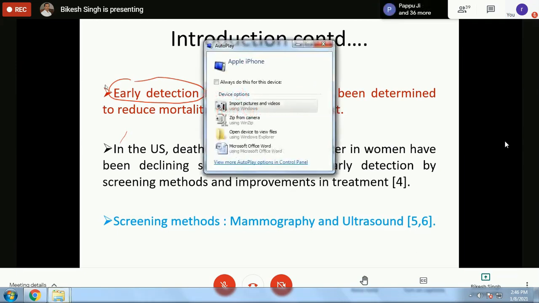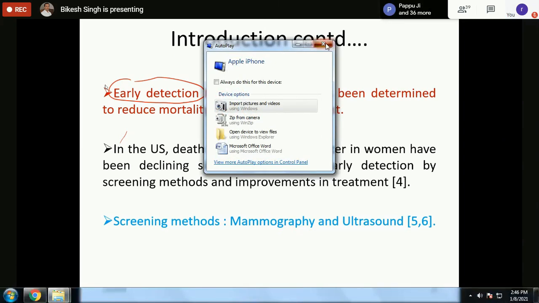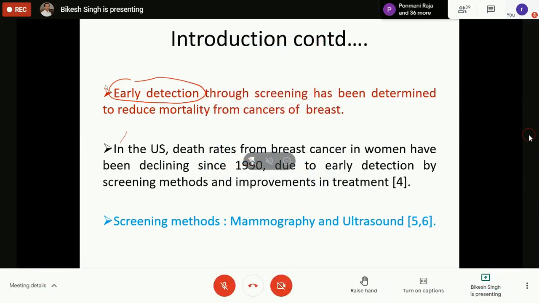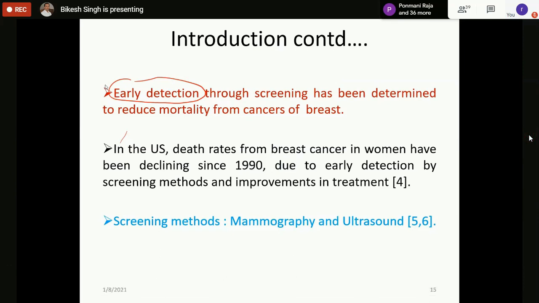This is the next question: what is done for early detection? Now, in developed countries, particularly the US, they organize yearly camps for breast cancer screening, in which women older than say 50 or 60 get scanned every year, whether or not they show any signs of breast cancer. If this cancer is found at early stages, or the symptoms are found, then there are many chances that the disease can be cured, particularly for breast cancer.